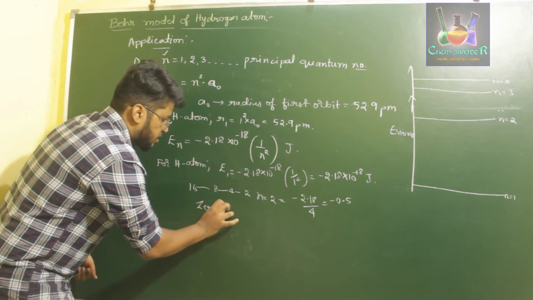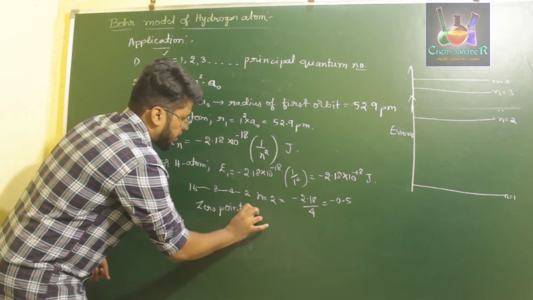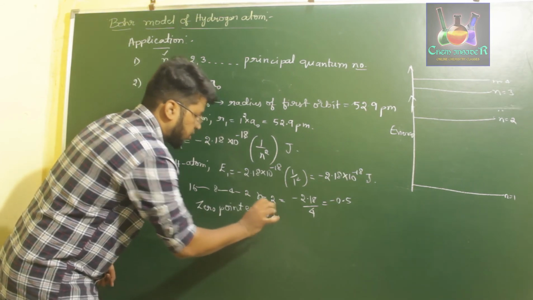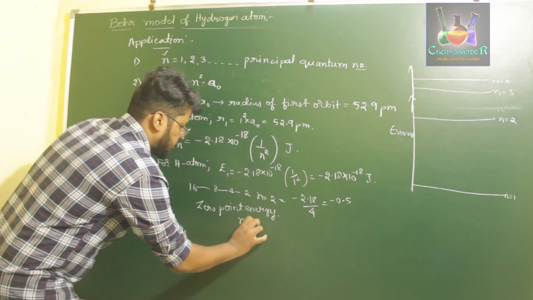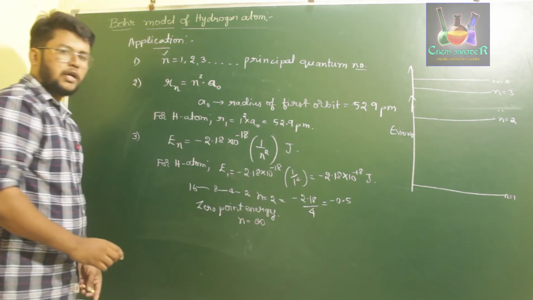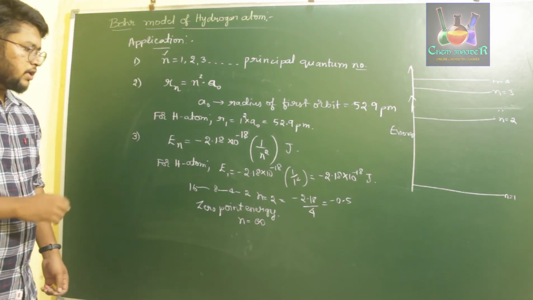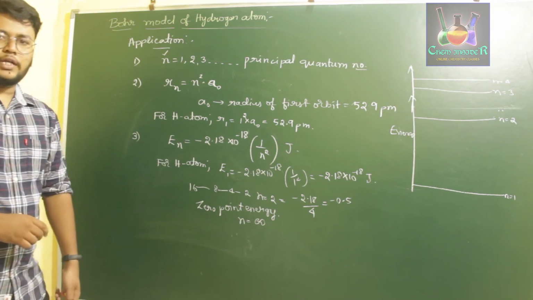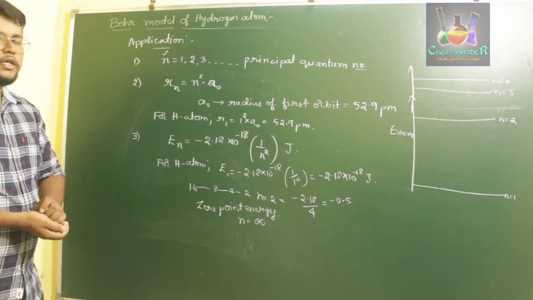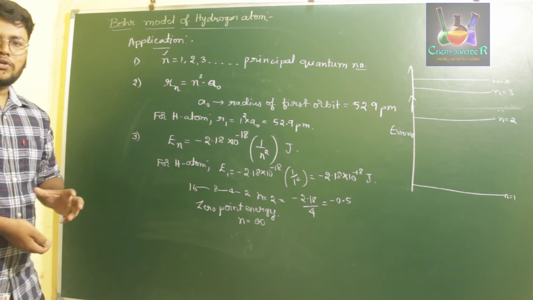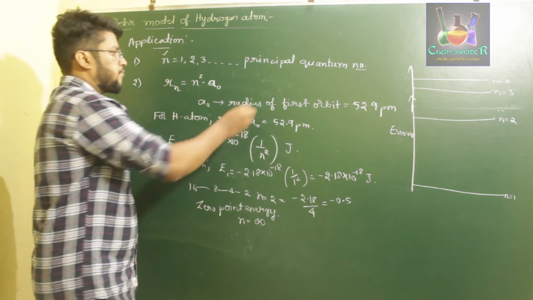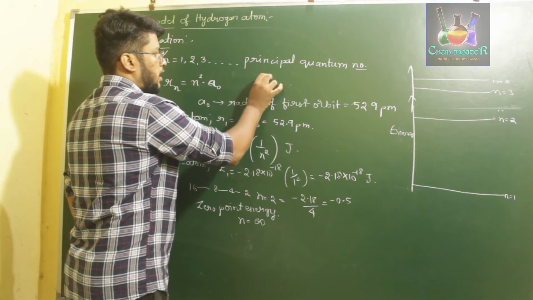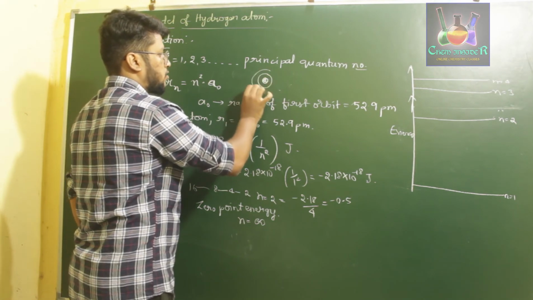So what is this 0 point energy? 0 point energy is the energy of electron in the infinite level. That is, when n is equal to infinity, energy of the electron in the infinite level is called the 0 point energy. So that is nothing but at the infinite level, electron will not be under the influence of nucleus. So if you consider, this is the nucleus and we have electrons in these orbits.